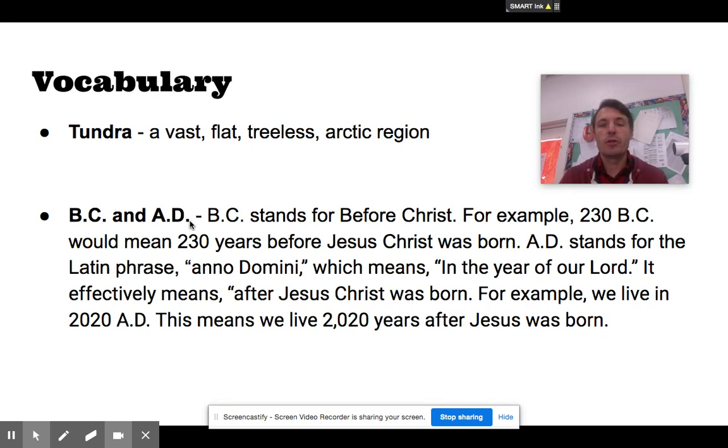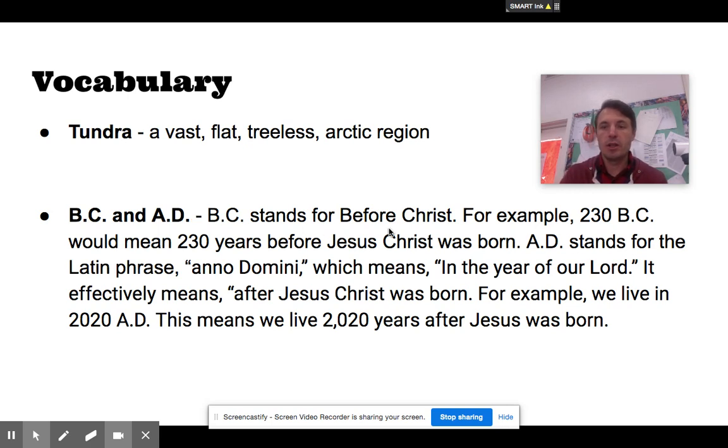AD stands for the Latin phrase Anno Domini, which means in the year of our Lord. It effectively means after Jesus Christ was born. For example, we live in the year 2020 AD. This means we live around 2020 years after Jesus was born. So why is this important? Because in order to understand when things happened in history, you need to know what these two phrases mean.